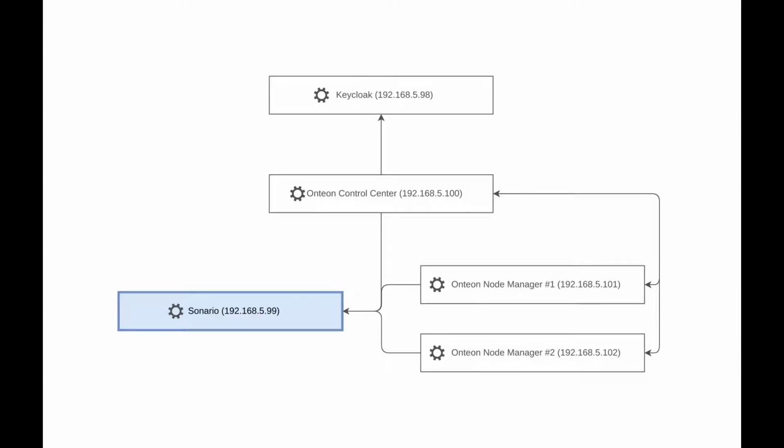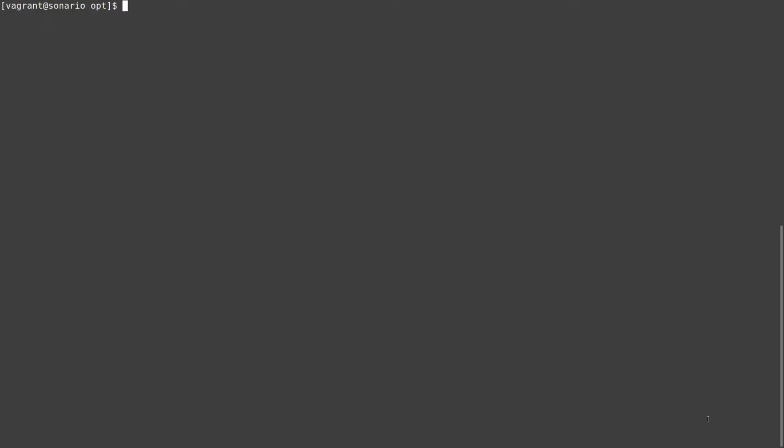The next step is to copy installation packages to the machines. If you want to add monitoring to your Onteon environment, you can use your own solution or install the Scenario tool. I have a machine named Scenario, to which I have access over SSH. I copied the files using the scp command, but you can download them directly to your machine if you want. Now we need to unpack the files and run sudo install.